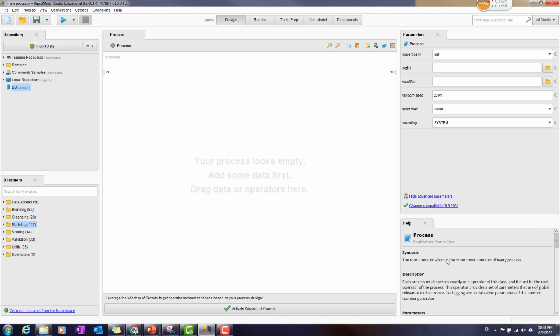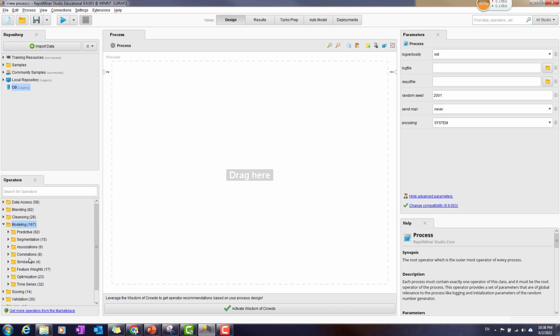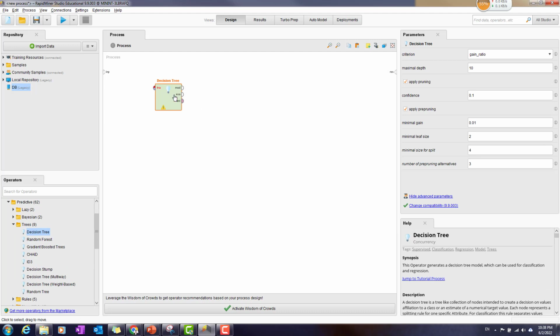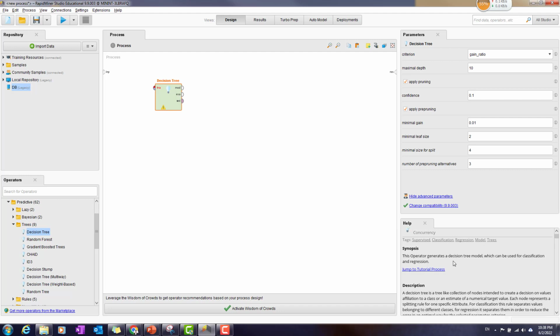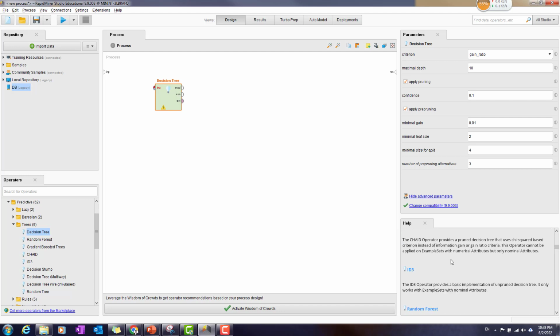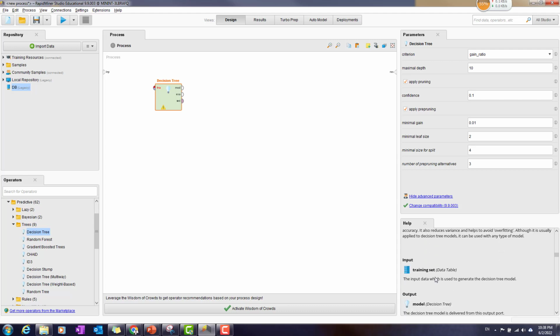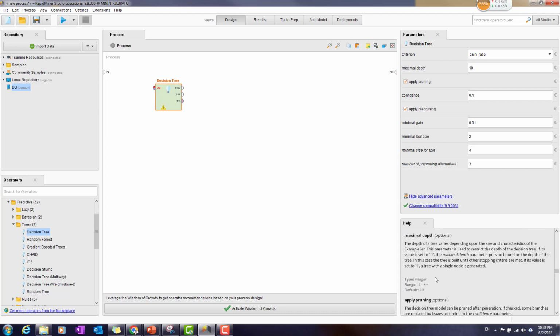That's super useful when you don't really know what the meaning of an operation is. For example, here I'm going to use it for prediction, and I'm going to use the decision tree. If I go here, they provide me all the information about what decision trees are, a description of them, and how they can be used in this kind of stuff. So that's very important for you to go through.